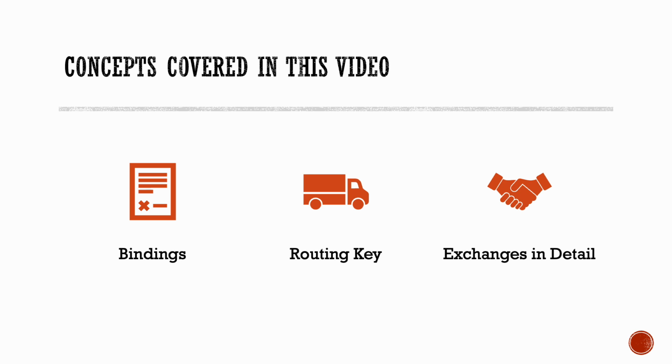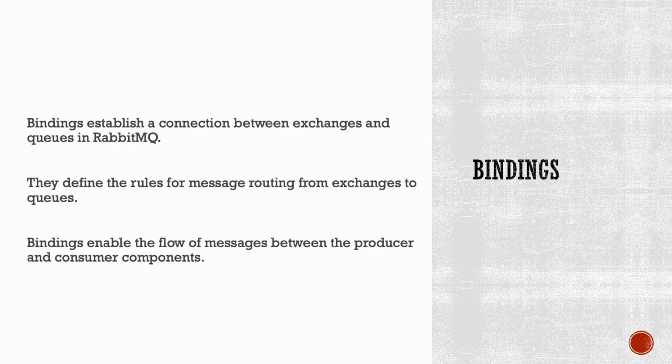In this video, we will delve into the concepts of bindings, routing keys, and exchanges in RabbitMQ. These fundamental components play a crucial role in message routing and distribution within the RabbitMQ messaging system. In RabbitMQ, bindings are used to establish connections between exchanges and queues. An exchange is a message routing component that receives messages from producers and distributes them to queues based on certain rules. A queue, on the other hand, is a buffer that holds the messages until a consumer retrieves them.